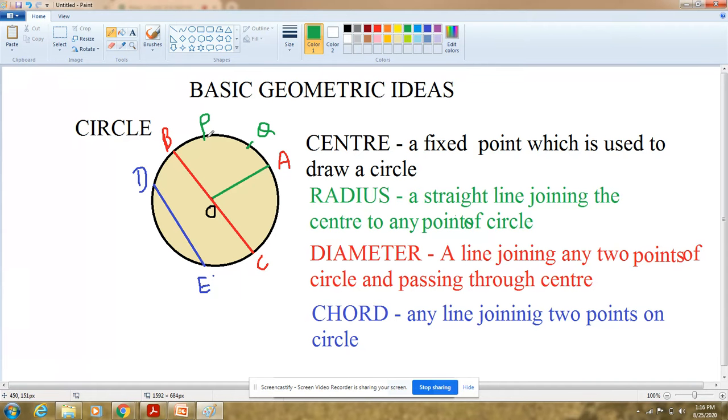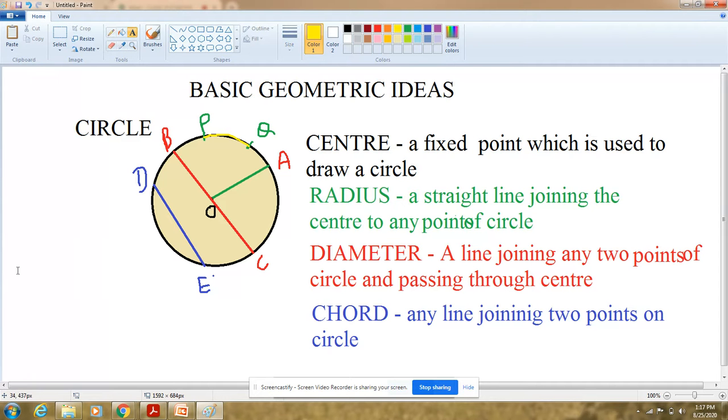See, only this part. I'll just change the color of this part. See, I am talking about this yellow one. What name can I give to this one? This PQ. No, this is known as arc.